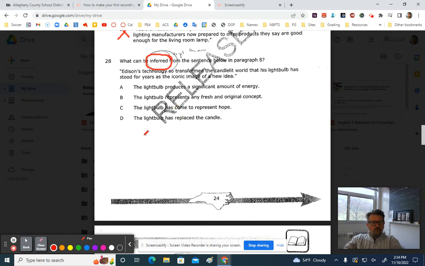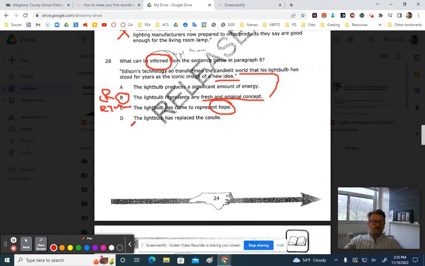So first of all, the correct answer is B. So make sure you have that labeled as correct. And fresh and original concept are very closely related to a new idea. So those two things are very closely related. Now, C is the most interesting answer choice. So we're going to put that as a right tone trap. Right tone, wrong word. Again, the light bulb has come to represent hope. Hope is a positive word, like a new idea, but it's not as directly connected to the meaning of new idea as fresh and original concept is.